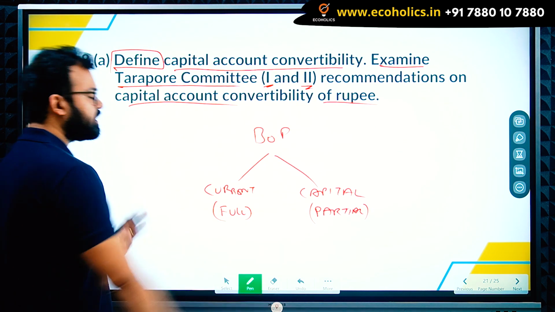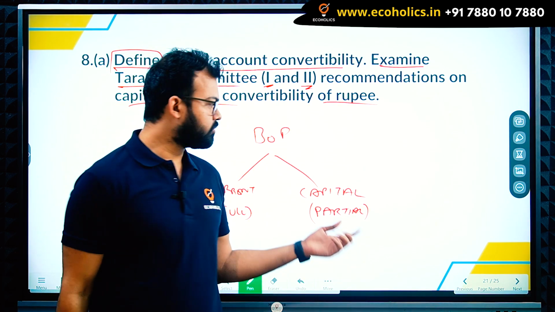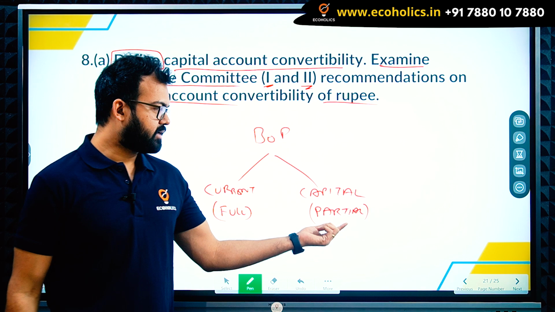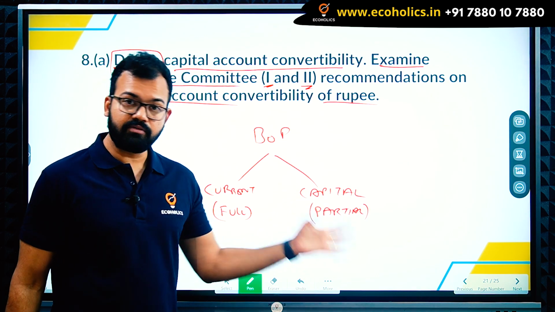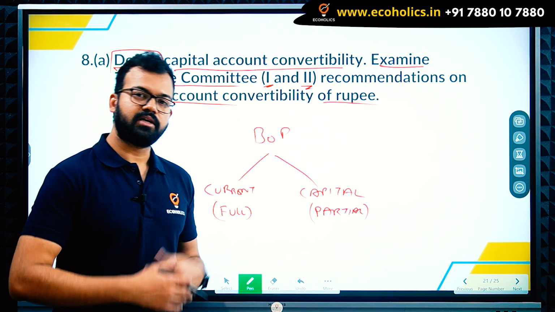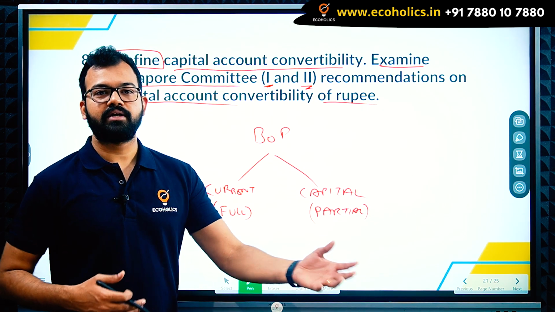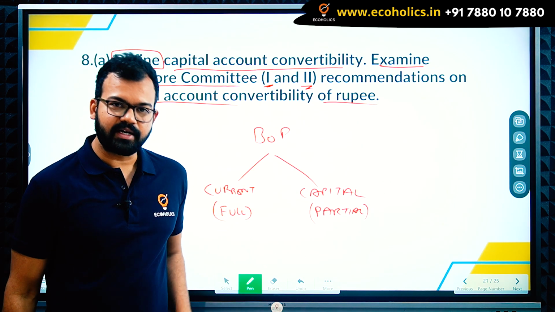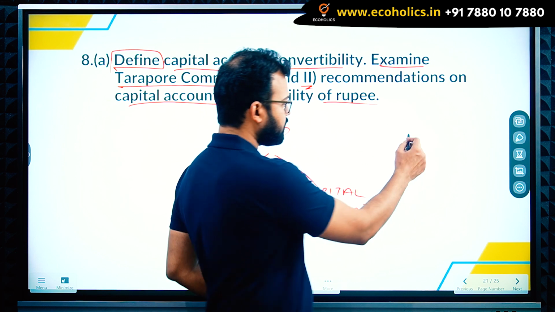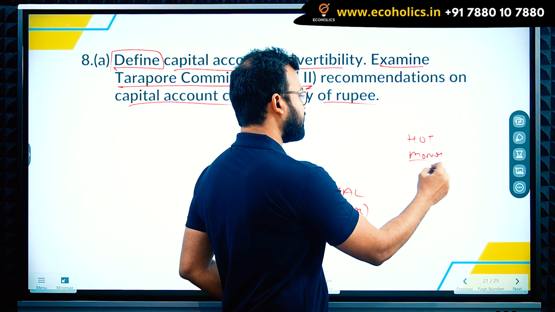The Tarapore committee recommended that India should be structurally stable when you actually implement capital account convertibility. If the Indian government implements it, there will be high risk of capital outflow. If you remember the Asian financial crisis of 1997, with what they called hot money, India can face these scenarios.